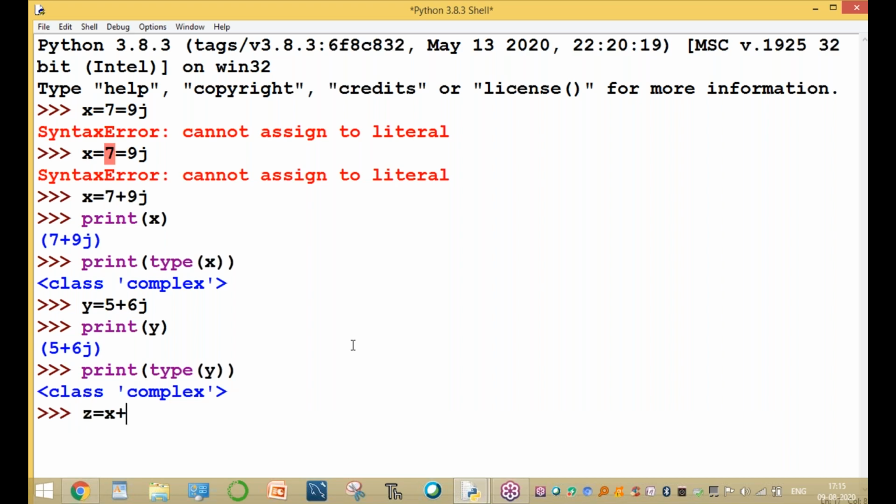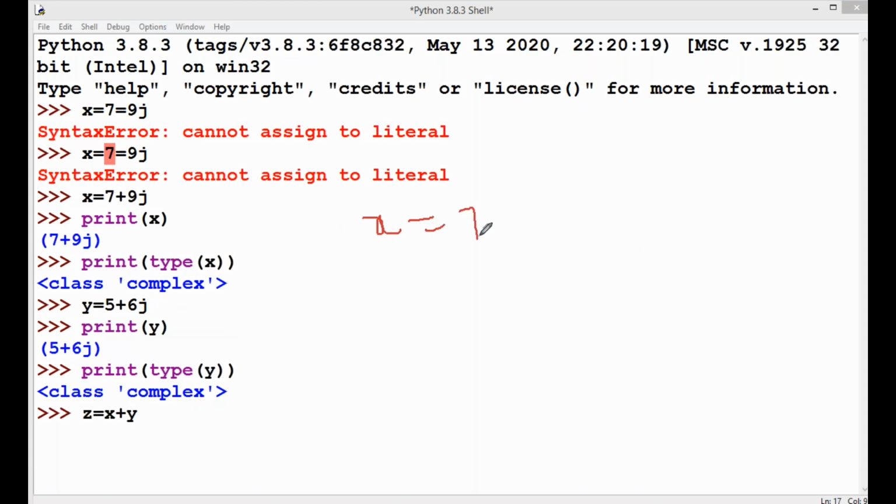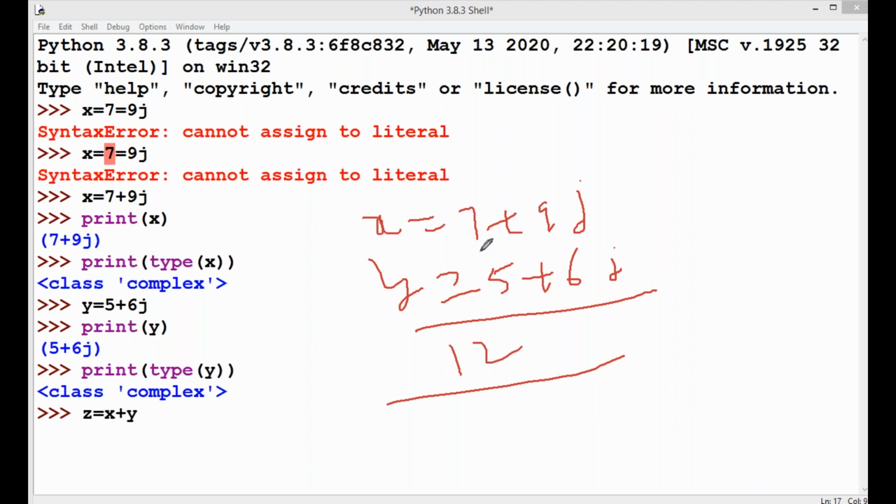z equal to x plus y. What is the output, sir? z equal to x plus y. What is x equal to? 7 plus 9j, a complex number. y equal to 5 plus 6j. Here the output is 7 plus 5, 12, and 9 plus 6, 15j. The output is again in a plus bj format.